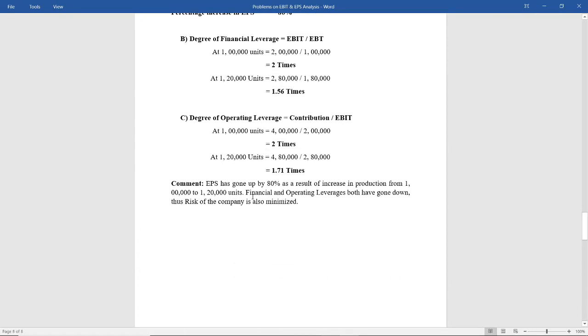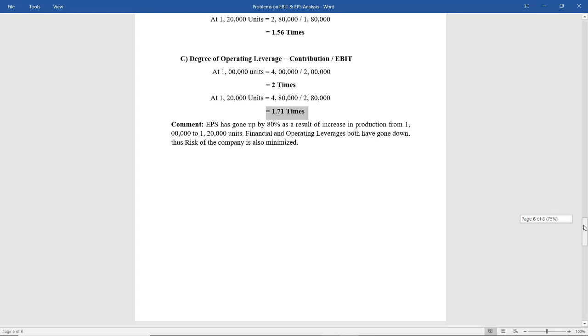The comment is: EPS has gone up by 80% as a result of increase in production from 1 lakh to 1 lakh 20,000 units, and financial leverage and operating leverage both have gone down, thus the risk is also minimized. Now if you see here, at 1 lakh units it is 2 times, at 1 lakh 20,000 units it is 1.56 times, so the financial leverage has gone down. Operating leverage also, at 1 lakh units it is 2 times, and at 1 lakh 20,000 units it is 1.71 times, so it has gone down. So if it has gone down, the risk of the company is minimized. So the comment is done.